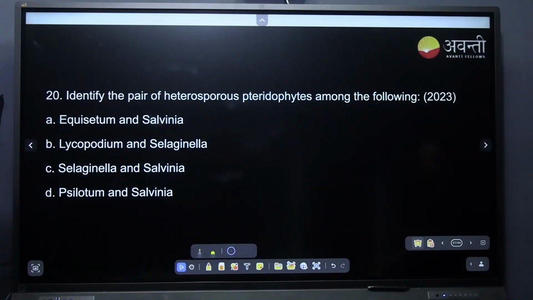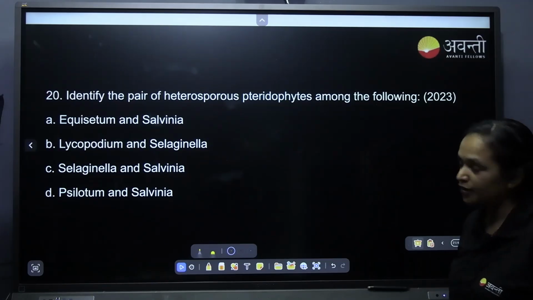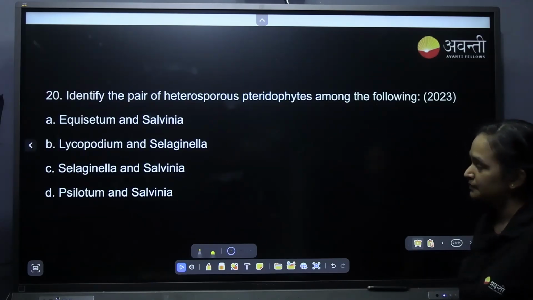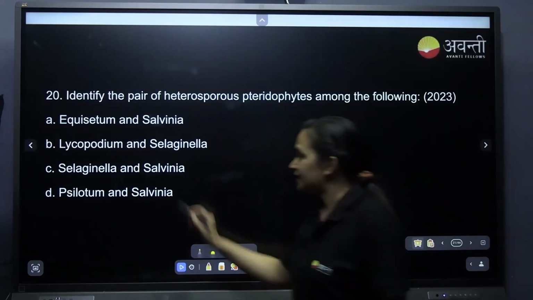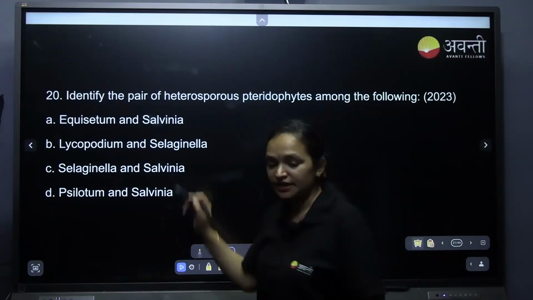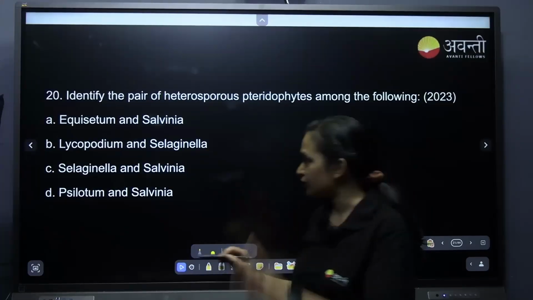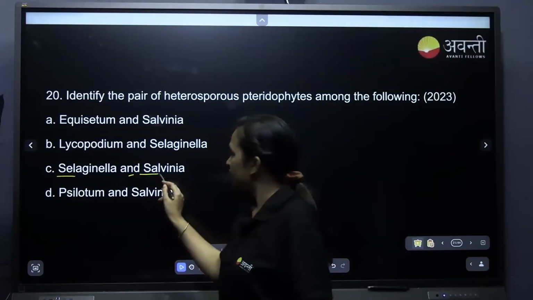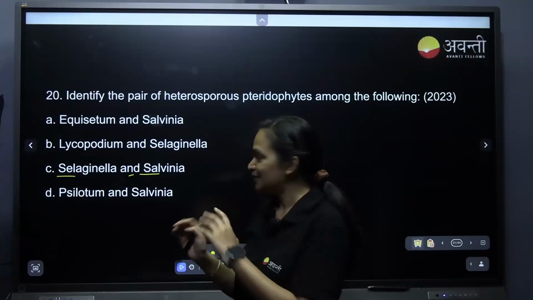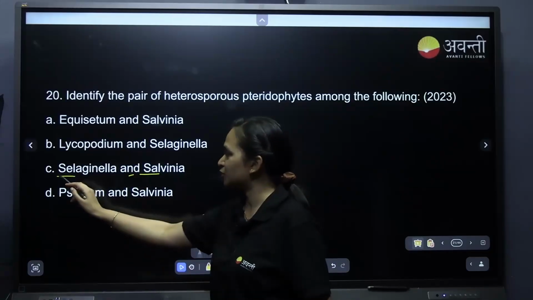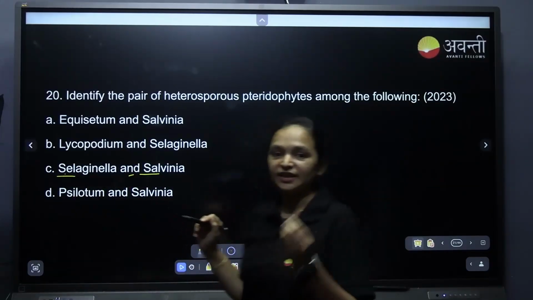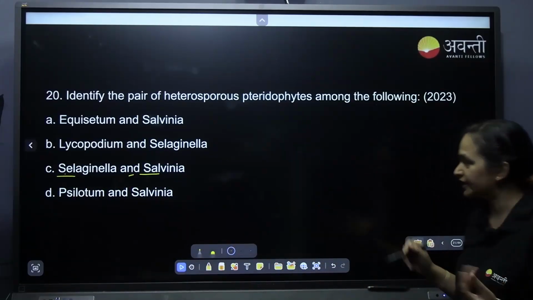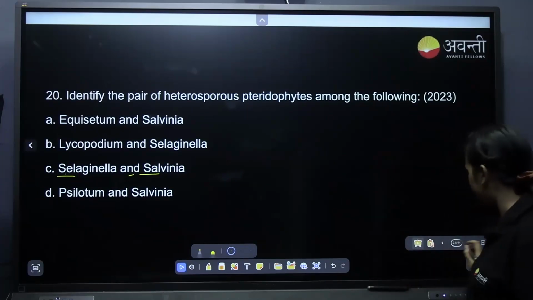Identify the pair of heterosporous pteridophytes. What are the heterosporous pteridophytes? Option C, yes, it is C. Selaginella and Salvinia. Remember, it is for heterosporous, not homosporous. Please note the difference, it is heterosporous. Heterosporous are Selaginella and Salvinia, and it is a favorite question for the NEET question paper setters to ask.